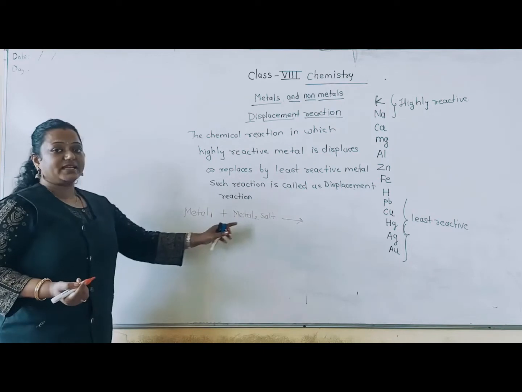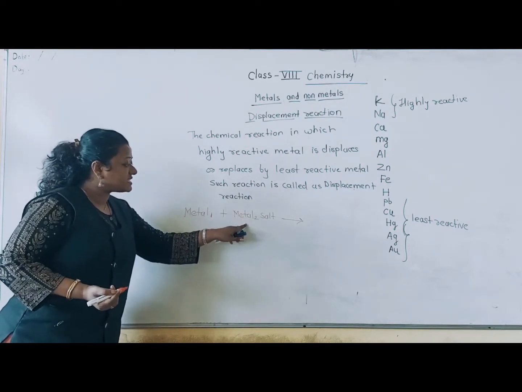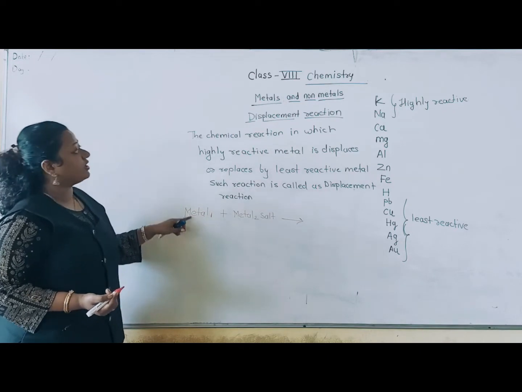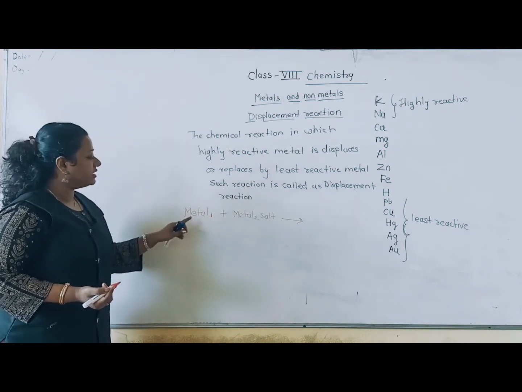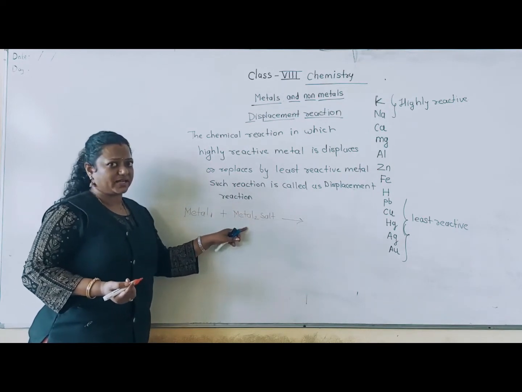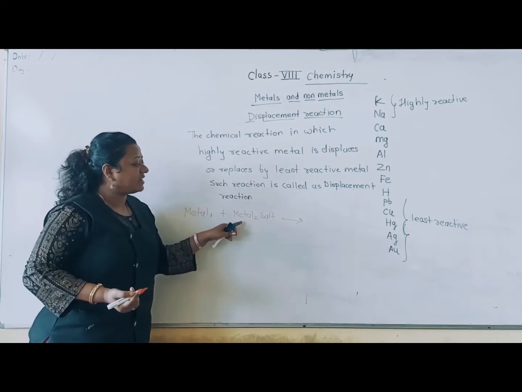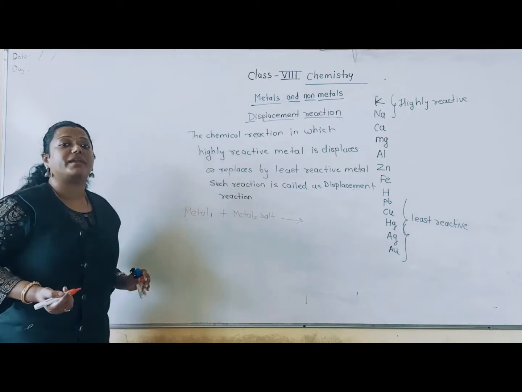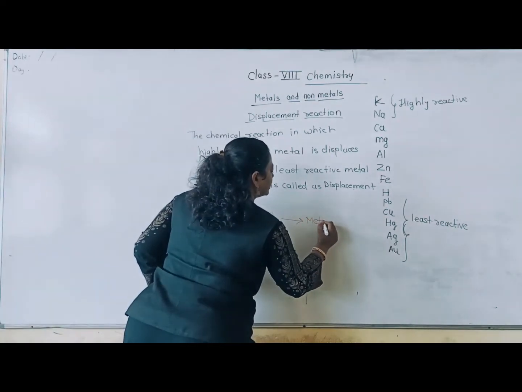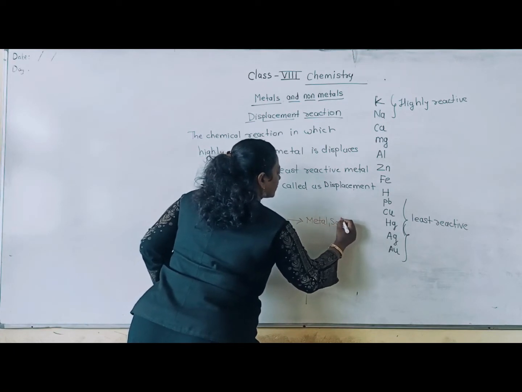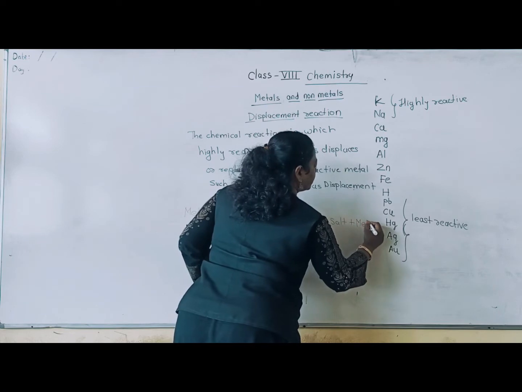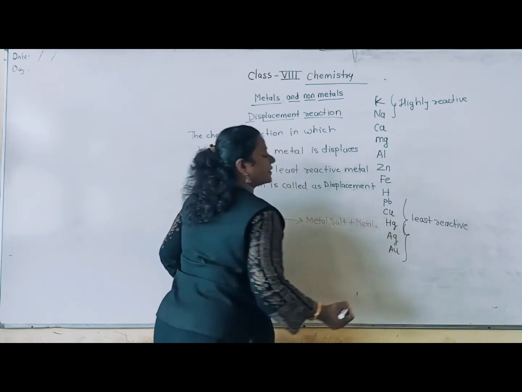This metal 2 is less reactive than the first metal. According to the definition, what will happen? Metal 1 is highly reactive, so it will take the place of metal 2 and easily displace it from its salt, and itself it will get separated. So we will get metal 1 salt, and metal 2 will get separated.